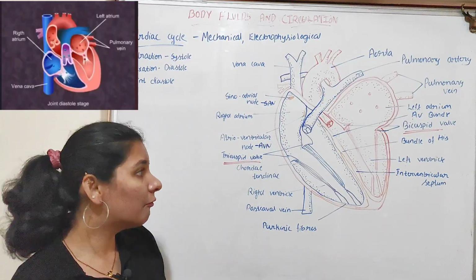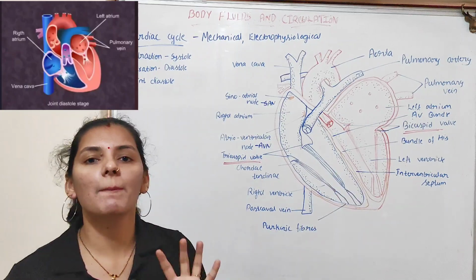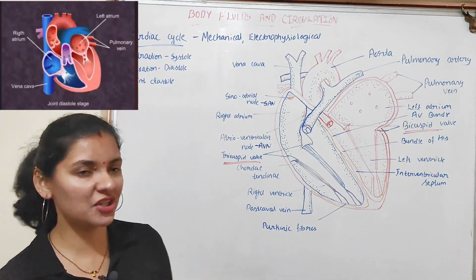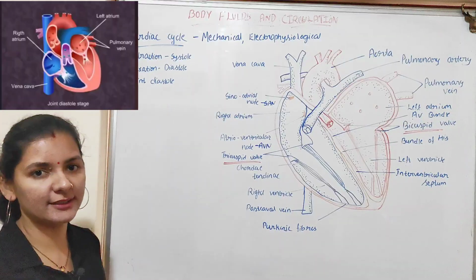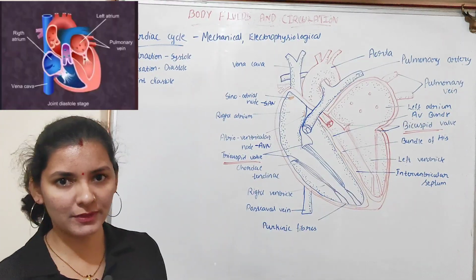So, blood fills the ventricle, that is both the right ventricle and the left ventricle, passively at this stage. At this stage means at the joint diastole stage. So, now the blood is present in the left ventricle.